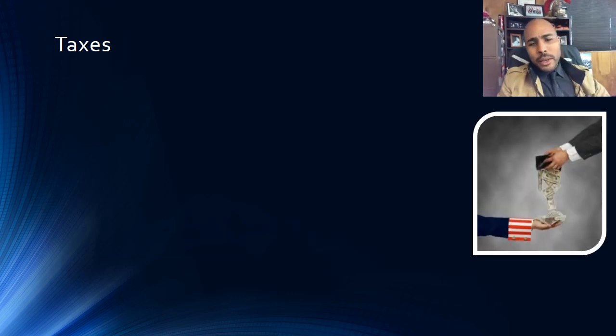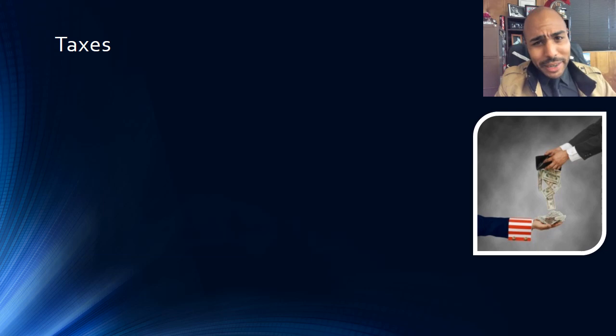All right. First up, taxes. You know, they say there's only two things in life that are guaranteed: death and taxes. Taxes obviously means money the government takes from businesses and individuals to support government programs. So this is revenue for the government. It's important that you know that there are different kinds of taxes.